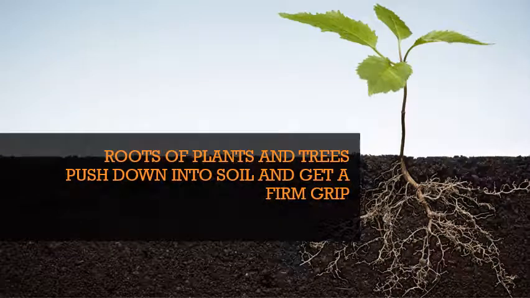Soil is porous. Porous means it has holes. Okay, small holes, deep holes, very small holes, like that. So things can penetrate into it. Penetrate means it can go inside. This makes it easy for the plants to grow in it. Now here in the picture you can see how the roots of that plant have grown well, and it is holding on to the soil so firmly. So roots of the plants and trees push down into the soil and get a firm grip. Therefore, plants can stand upright. That is why plants can stand upright, because they hold the soil very firmly.